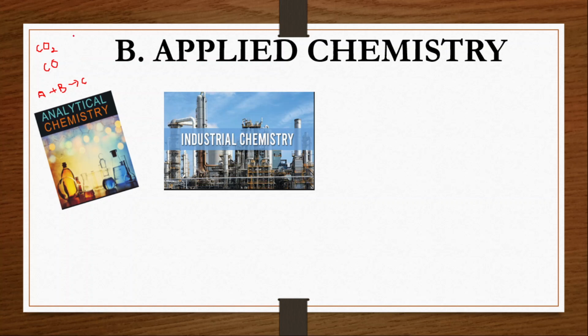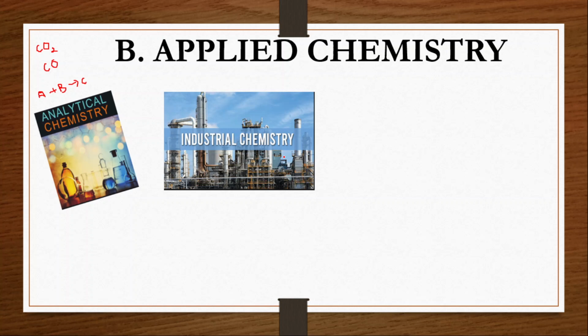You can observe an industrial setup here. Whatever drums or vessels you are checking there are in terms of tons, in terms of barrels. So the production is done on a larger scale for commercial purposes, for the benefit of human beings or for the benefit of society. If it is done, then that production or manufacturing unit is called an industry, and that is what is called industrial chemistry.